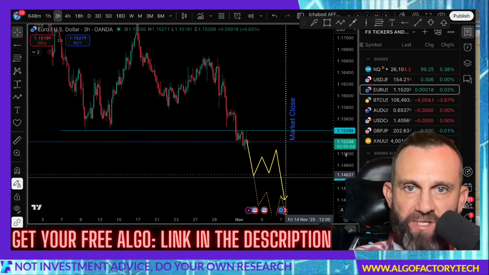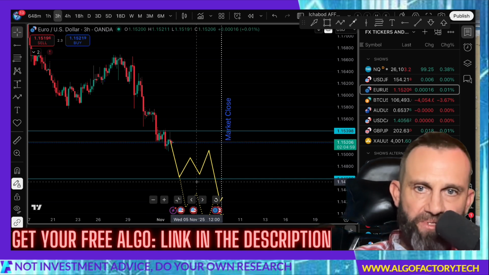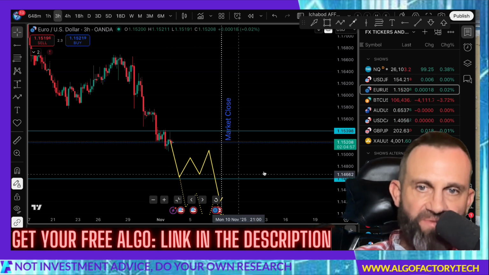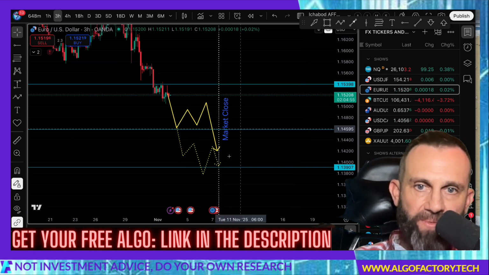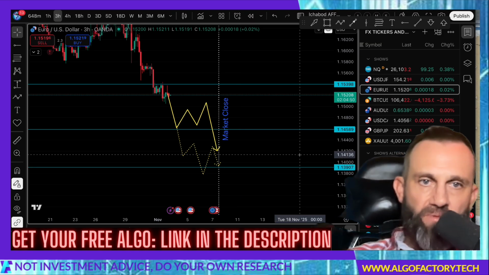Price probably will head down. It may go sideways before it does, but right now I just have it a little bit bullish. It might bounce around 114.58. If it breaks below that, you're probably looking at a move down to 113.90, and then price may bounce there. We'll see how that goes.